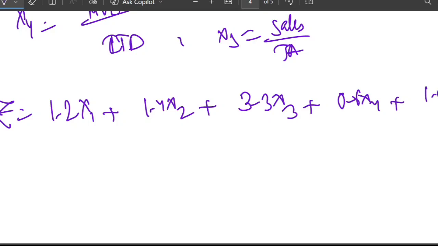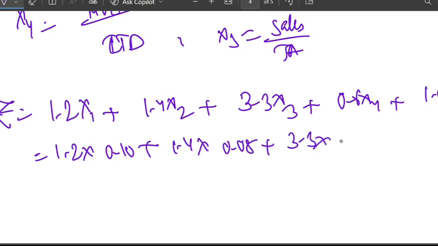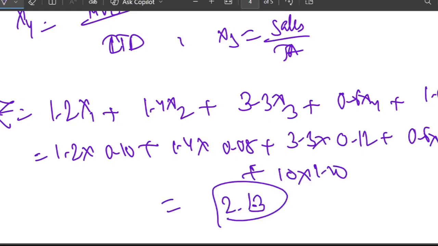You just have to substitute the value, right? So that would be 1.2 multiplied by 0.10, 1.4 multiplied by 0.08, 3.3 multiplied by 0.12, 0.6 multiplied by 0.5 plus 1.0 multiplied by 1.20. After computation, you will get 2.13, right?